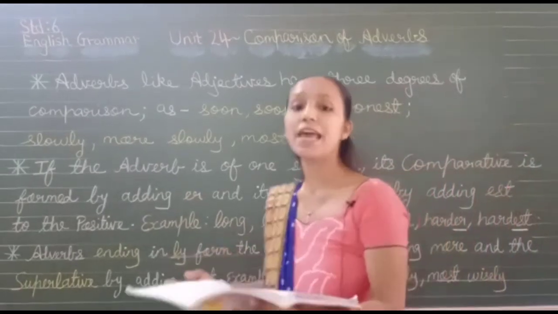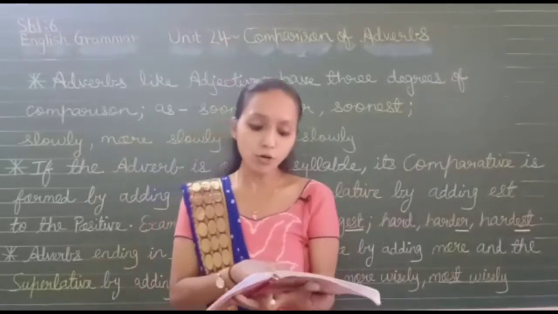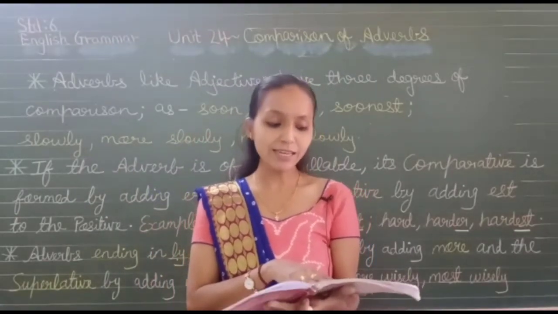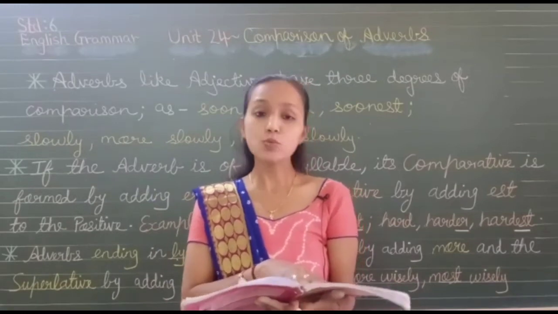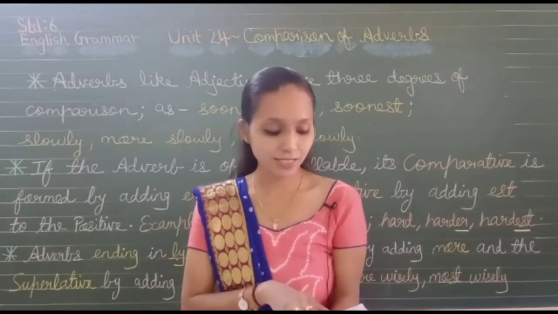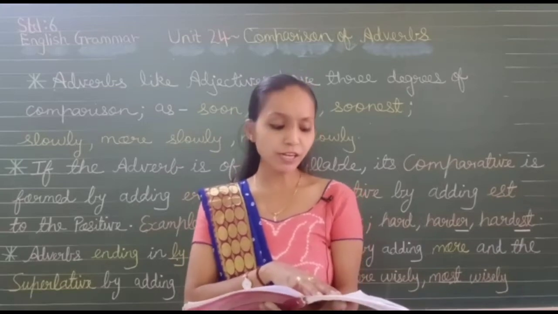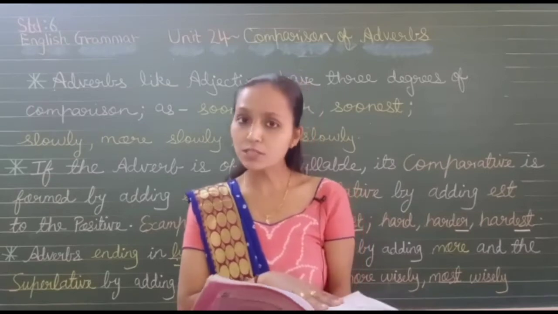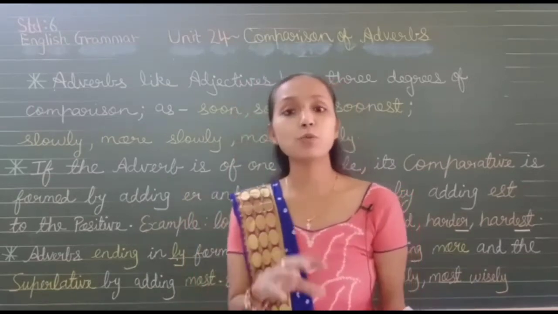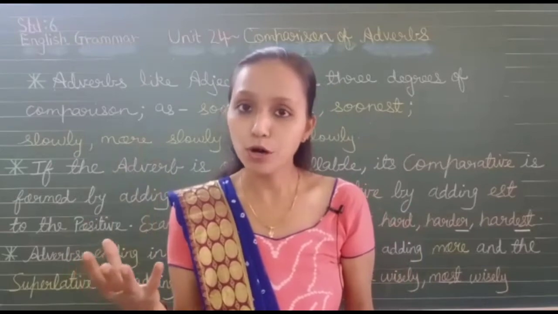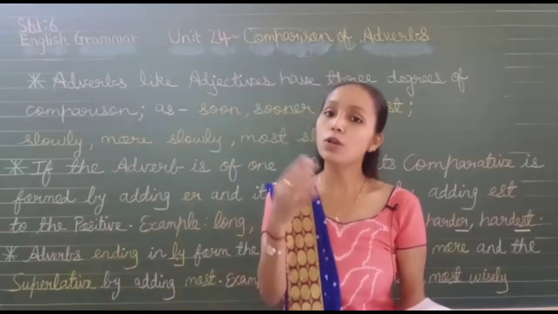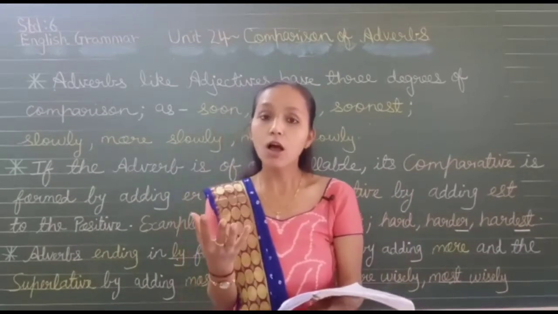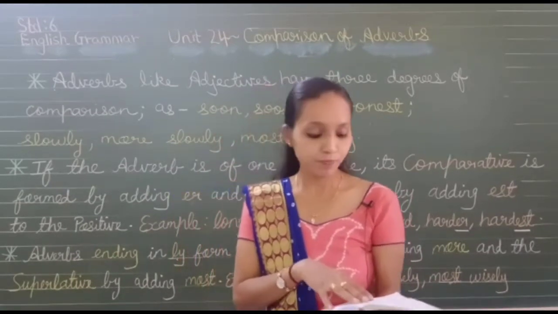Other examples, carefully, more carefully, most carefully. Gently, more gently, most gently. Swiftly, swift means fast. Swiftly, more swiftly, most swiftly. Slowly, more slowly, most slowly. So you should know the difference between adjective and adverb. Wisely, slowly are adverbs, but slow, wise, careful, all these are adjectives.